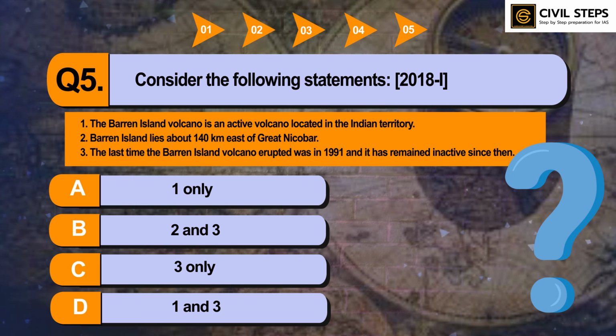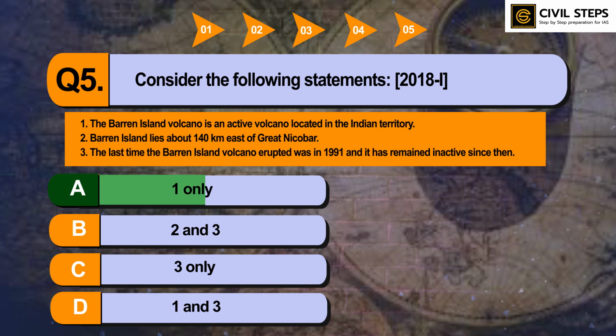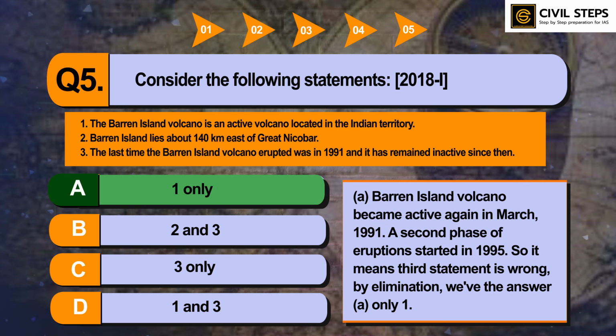So the answer of this question is option A, 1 only. Barren Island volcano became active in March 1991. A second phase of eruptions started in 1995. So it means the third statement is wrong. By elimination, we have the answer option A, 1 only. So this was all about question number 5 and this video also.